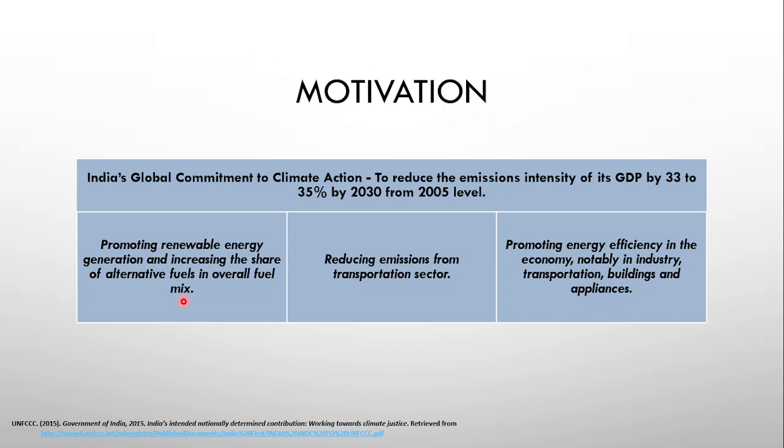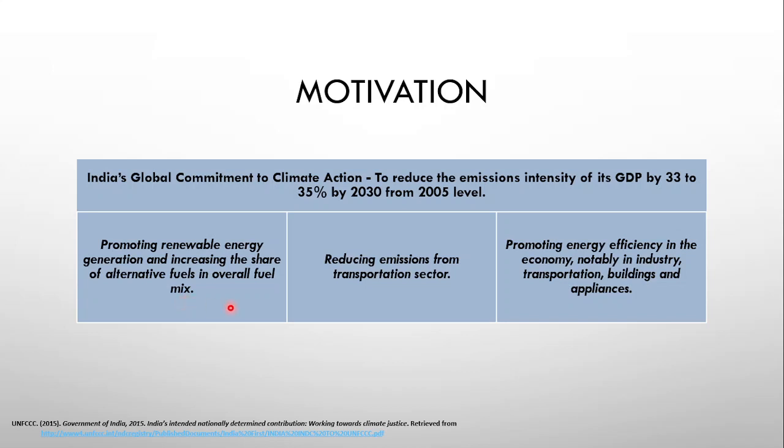So to achieve these targets, India has some commitment towards global climate action. Okay, that is to reduce the emissions intensity of its GDP by 33 to 35% from 2005 level by the year 2030.